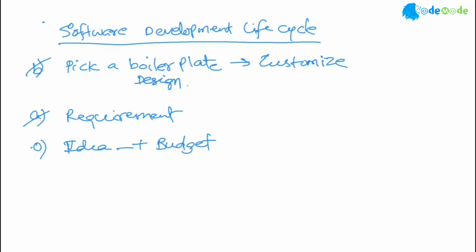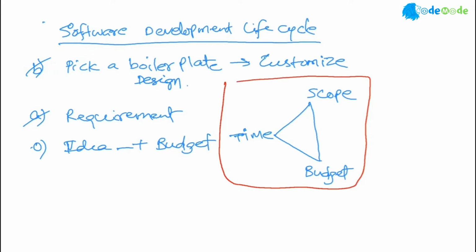That's another reality. So if you look at it that way, what I call a triangle, you have budget, you have your scope, and you have your time. Remember this, what I call the golden triangle.